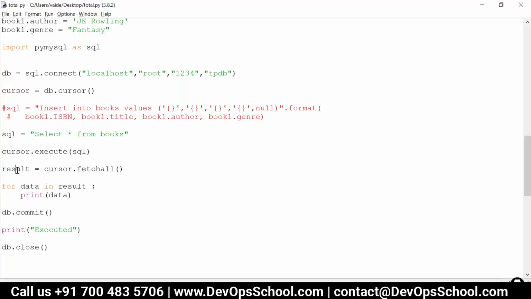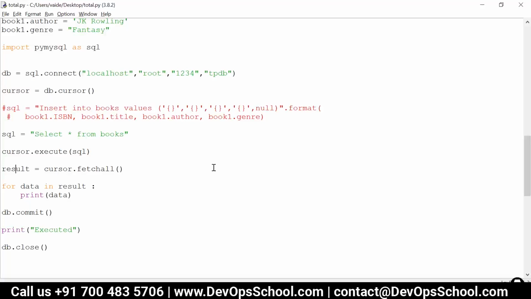Cursor is a function here, right? That is coming from the imported module? The cursor dot execute, cursor dot fetchall, these are all functions that come as part of the imported module, right? Yes, not just any module, the PyMySQL module. Correct, very important. All these belong to that module.